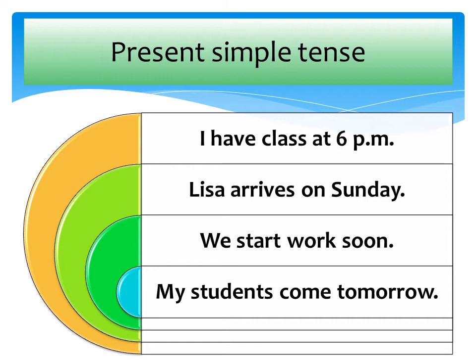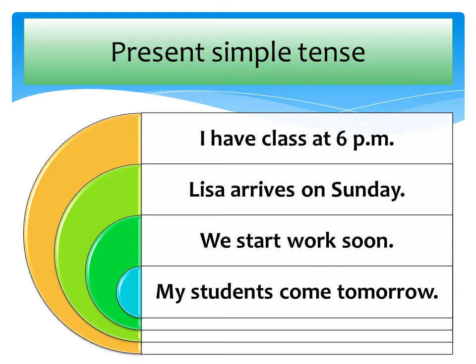Let's look at the example. I have class at 6 p.m. 6 p.m., that's pretty soon. So I can say I have class. Present simple tense.